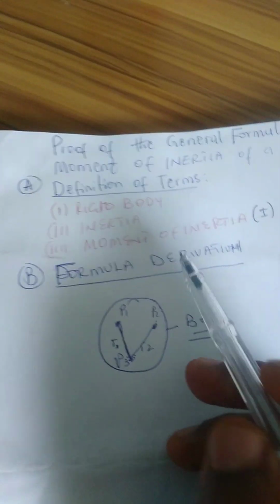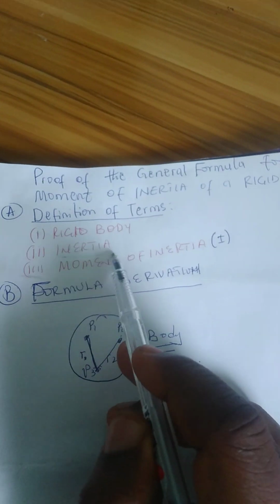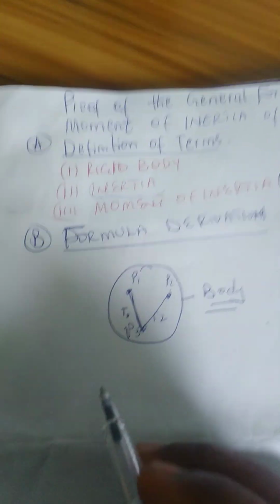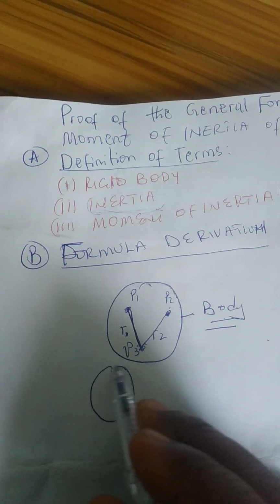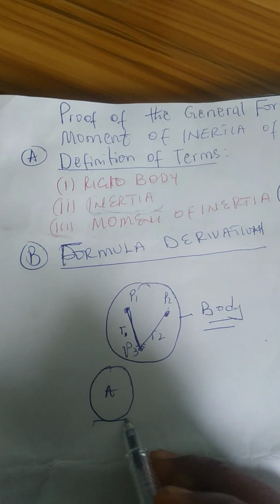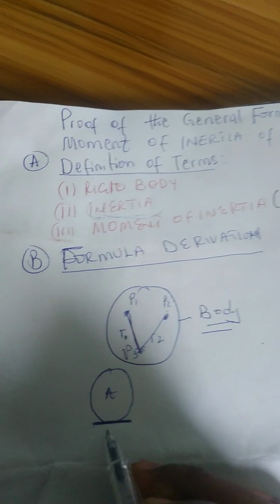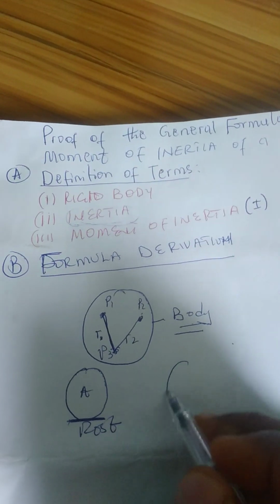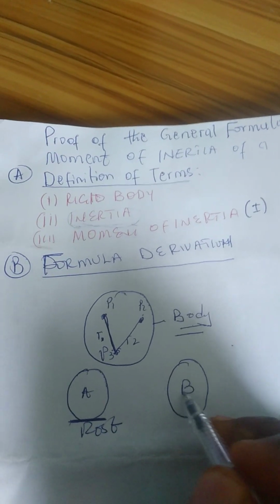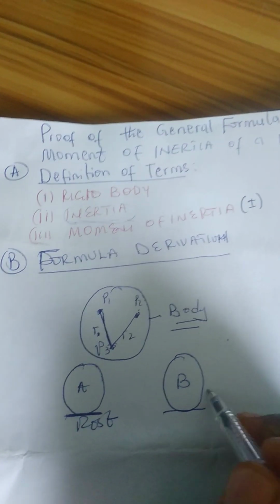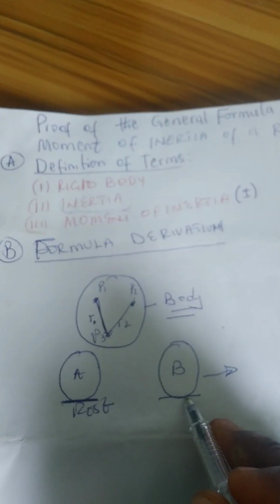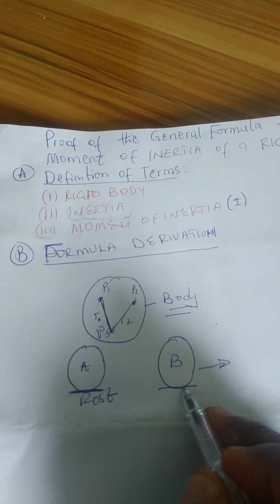Now, another term that we want to describe is called inertia. In physics, inertia is the tendency of a body, let's say this particular body A, to remain at rest. That means body A is at rest, it's not moving. Or the tendency of body A to move in such a way that it resists being influenced by any external force.